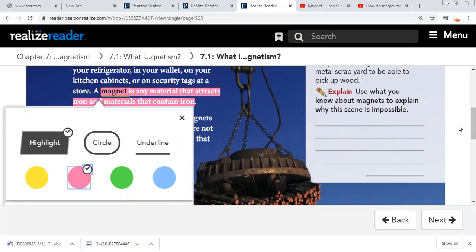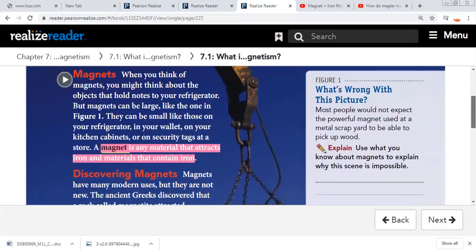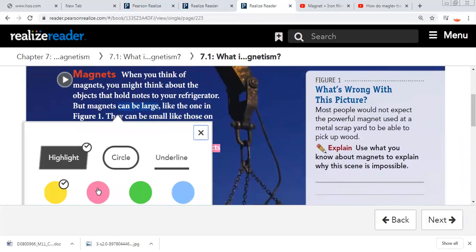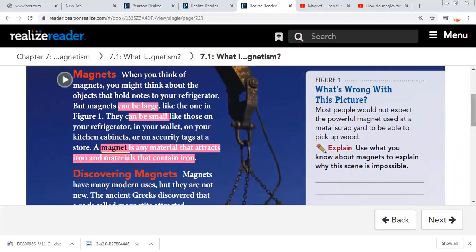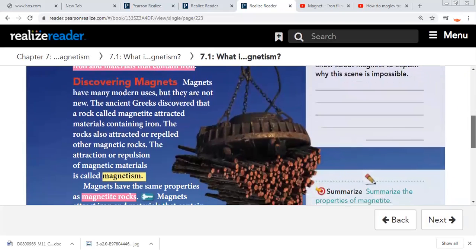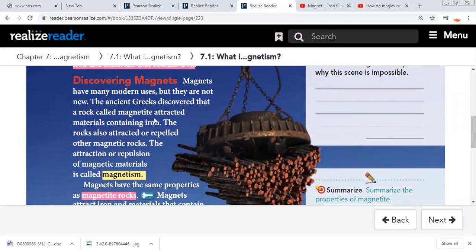A magnet can be large or small, like this magnet, which is large. Ancient Greeks discovered a rock called magnetite, and magnetite attracted materials containing iron.